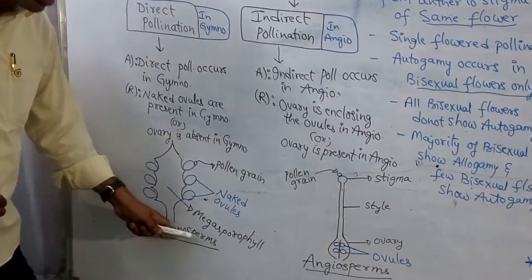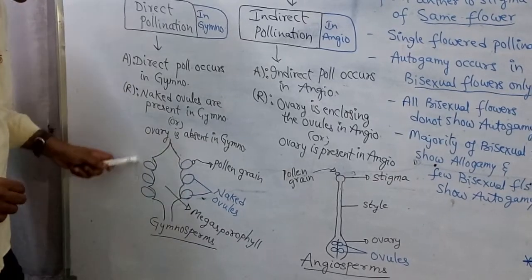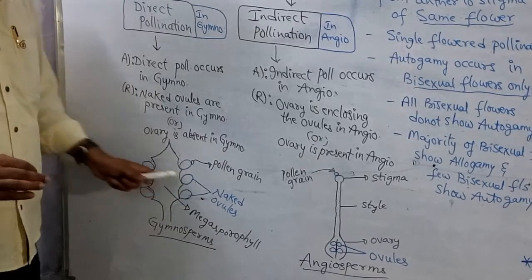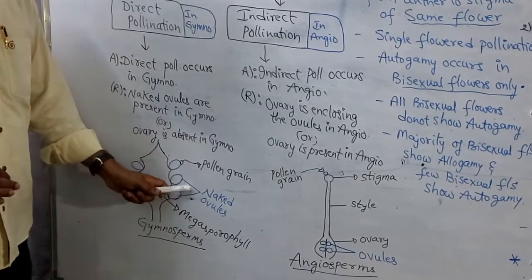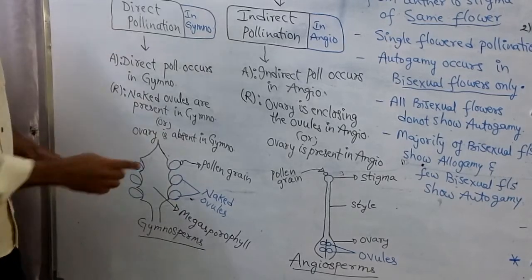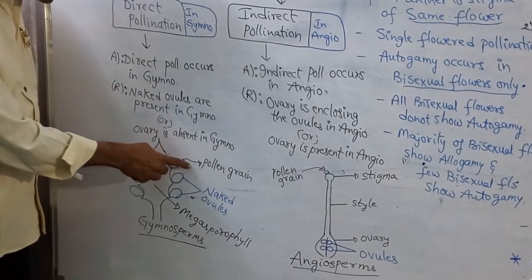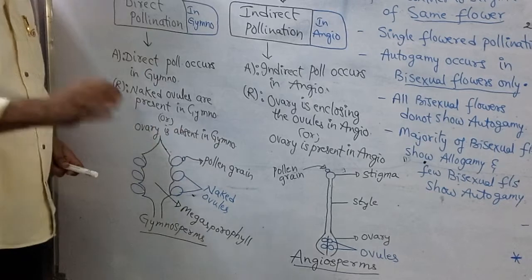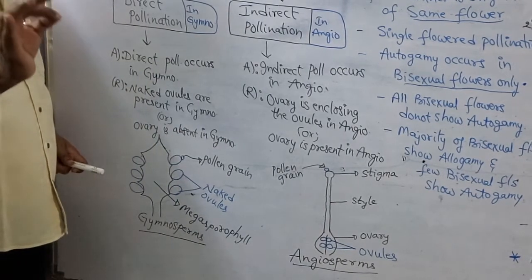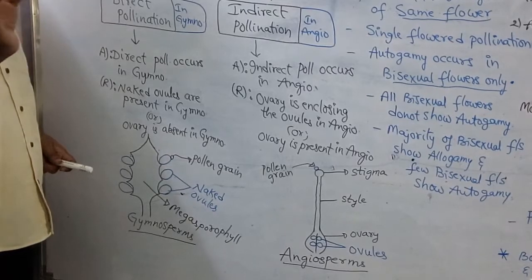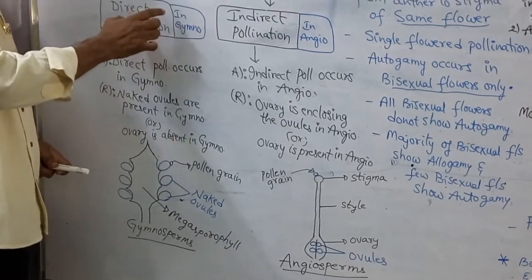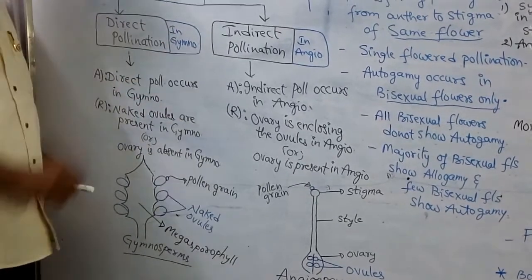This group is so-called gymnosperms, and this entire structure is called megasporophyll. On that megasporophyll, a number of ovules are present laterally. These ovules are naked ovules. So this is the pollen grain. Pollen grains may directly fall on ovule, or directly on the micropyle of the ovule. It is so-called direct pollination, which is found in gymnosperms.